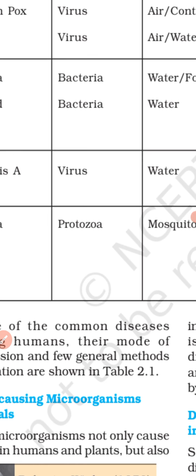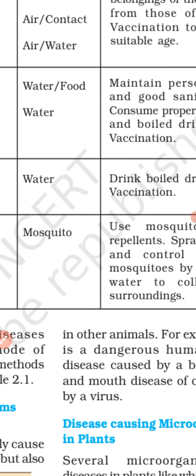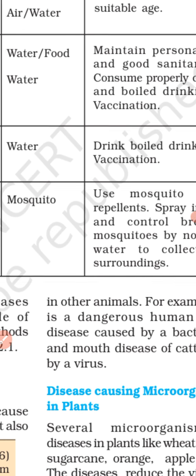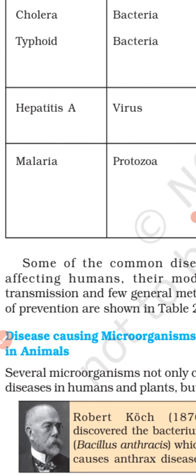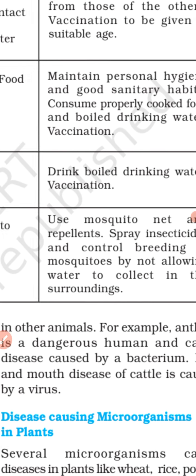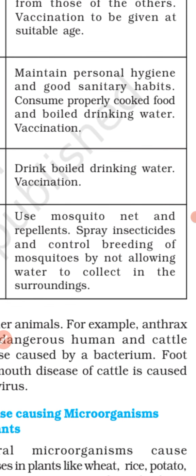Hepatitis A is caused by a virus and is transmitted by water. And what is the preventive step? Vaccination, then drink boiled water. Next, malaria is caused by protozoa and it is transmitted by mosquitoes. How do we keep ourselves safe from this disease?